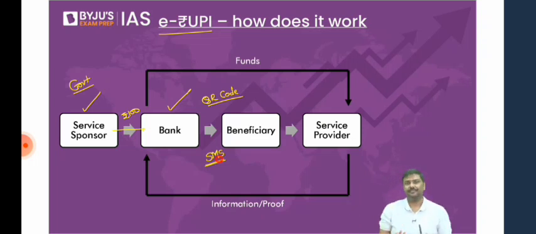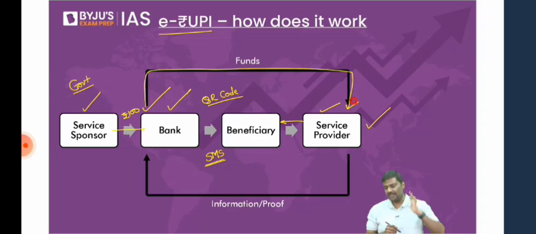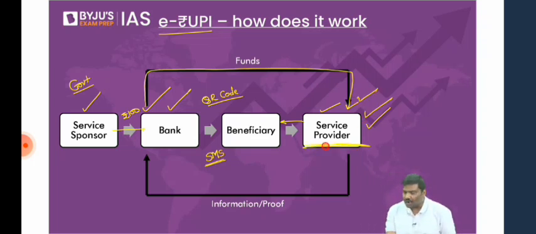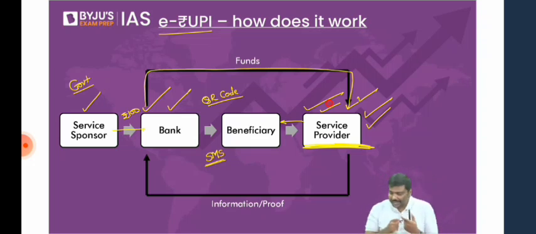Please give it to this person. The shopkeeper or the medical shop owner will give me medicines. Now after this is done, have a look at this. The medical shop owner has provided 100 rupees worth of medicines to me, and this data will be sent to the bank. Now the bank will simply transfer 100 rupees to the medical shop owner. The 100 rupees, that is the funds, will be transferred right to the account of the service provider, that is the medical shop owner. This is how the e-rupee system will work.